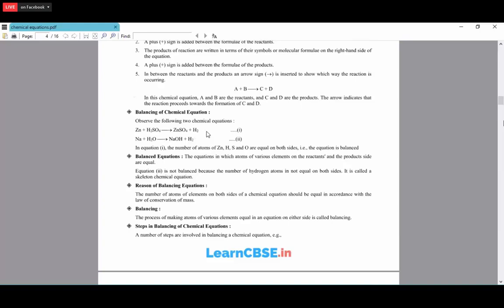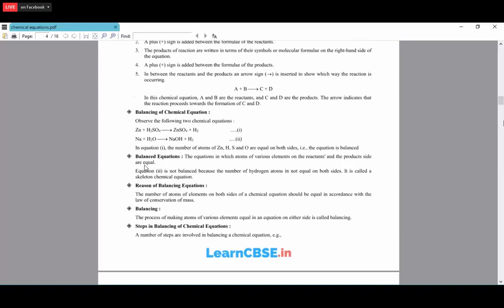So now in this case, we have to check whether the atoms on both sides are equal or not. Here one atom of Zn is there, and here also only one Zn. And also SO4 and SO4, H2 and H2. So in this case, the atoms are completely balanced on both sides.